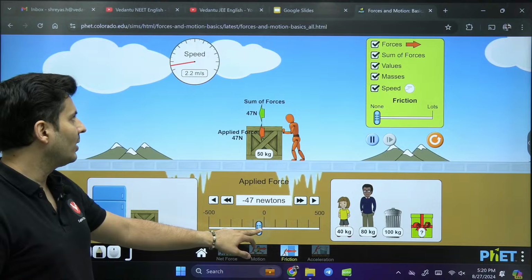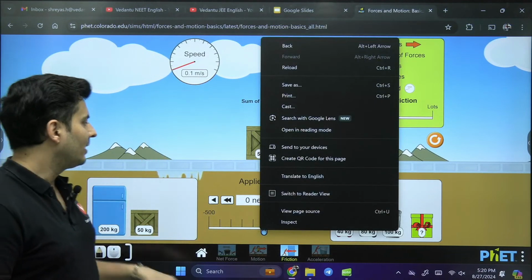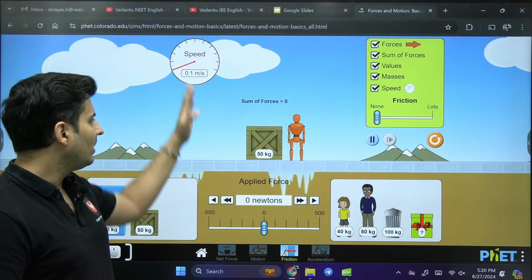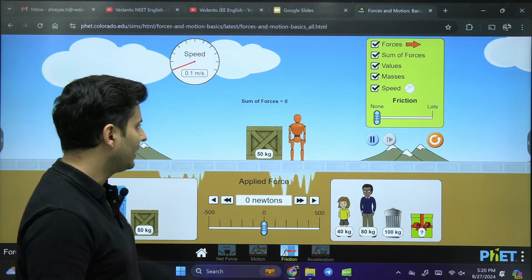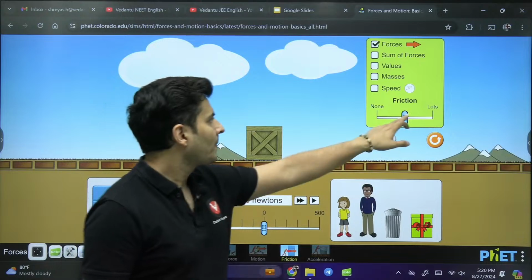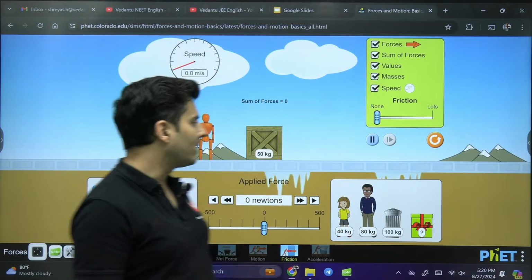Until it comes to a grinding halt. There you go. Okay, so you can make it stop by applying the force in the opposite direction. All right, so let's reset this back. Let's get this all again over here.